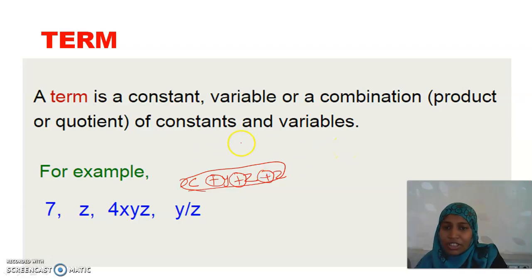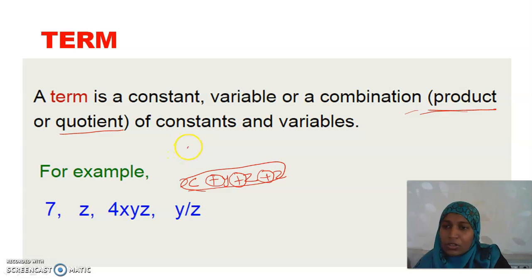Here in the definition they have stated a combination of constant and variables either in the form of product or quotient. So this is not one full term. This is an expression, an expression with 3 variables.